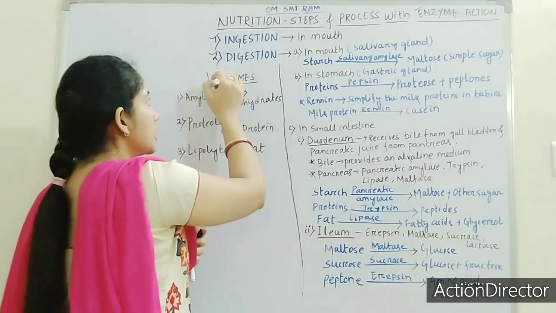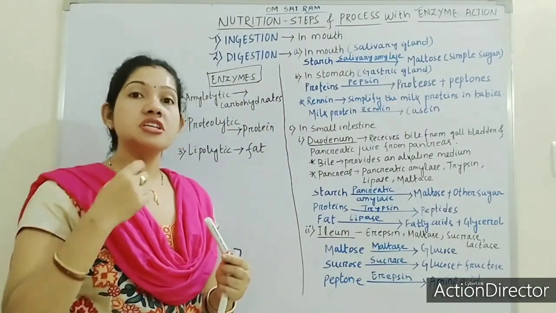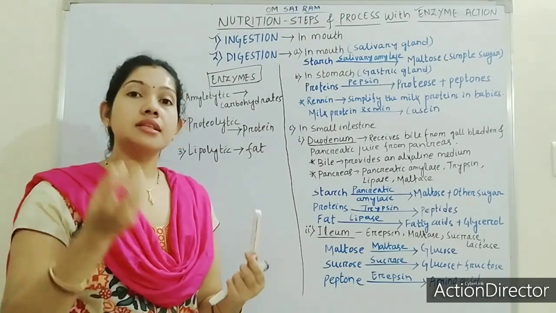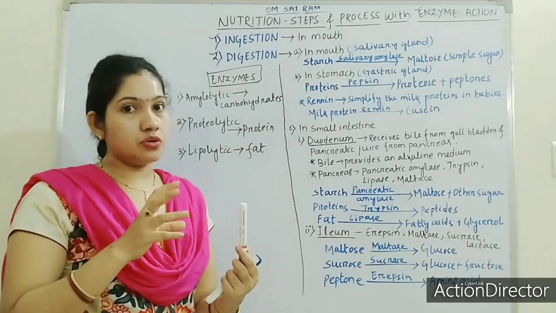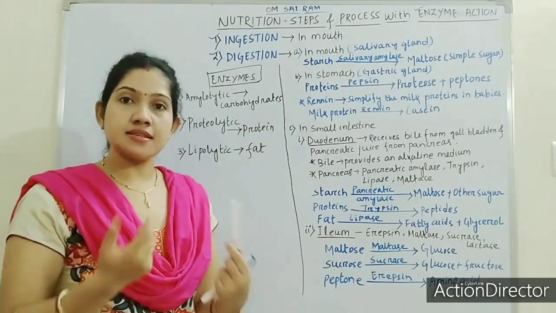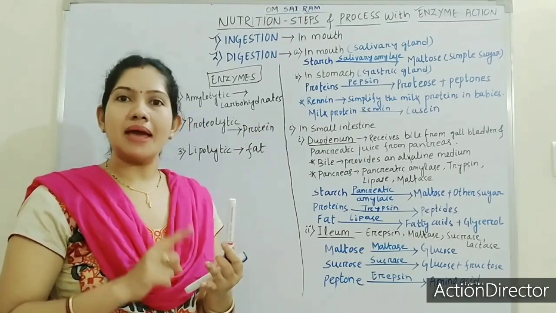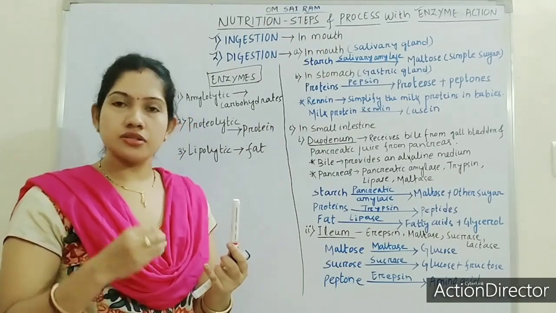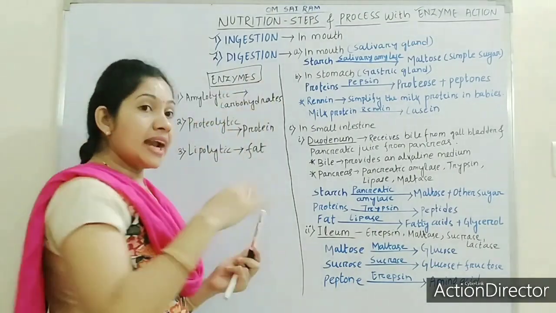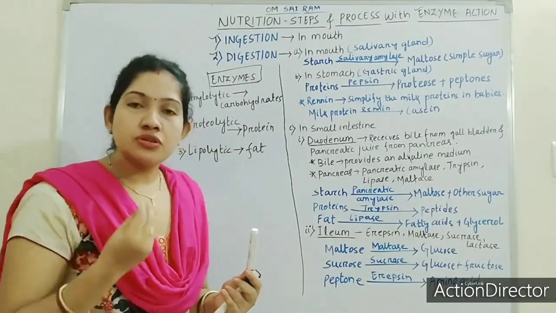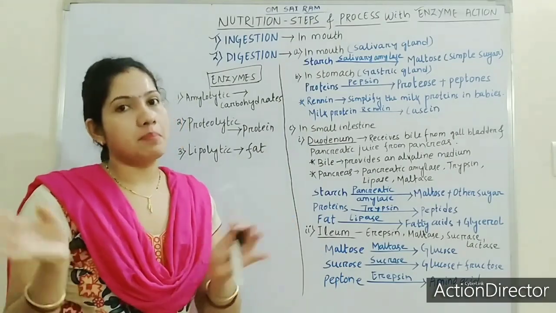Whenever we are talking about enzymes, what is an enzyme? An enzyme is a chemical substance which is secreted from the glands. Glands are the parts which secrete enzymes. Already we had a discussion about glands like liver, pancreas, salivary glands. That gland secretes enzymes so that the complex food can be digested into simple food.